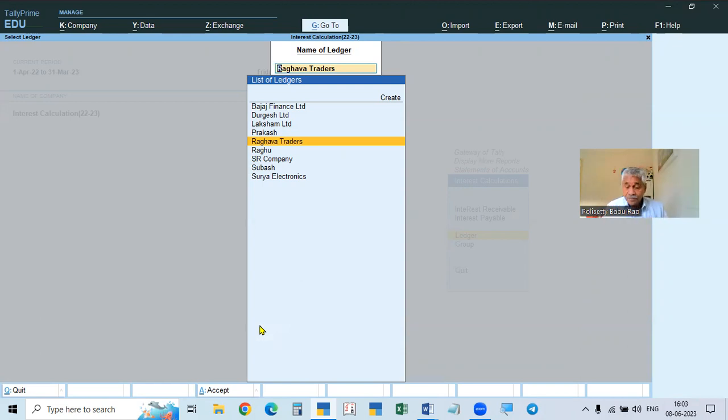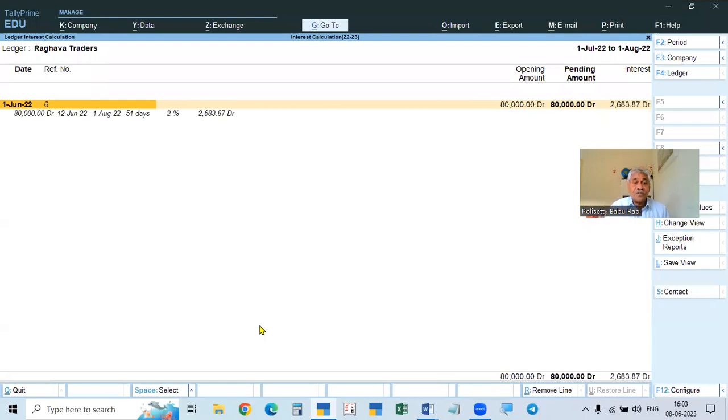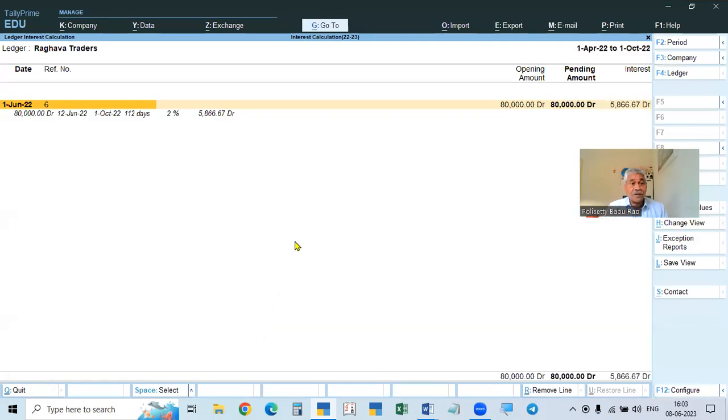You have to calculate, because if you see here, 1st June to 1st July is calculated. If you calculate from 1st July to 1st August, then the total will be shown, because from the beginning, from 1st June it will show the total interest, because the previous month amount is not taken to the account. If the amount is transferred to the account, then for the next period, only the interest for that period will be shown. Otherwise, the total interest will be shown, even if you take from 1st April to 1st October. So up to 1st October, the total interest will show.